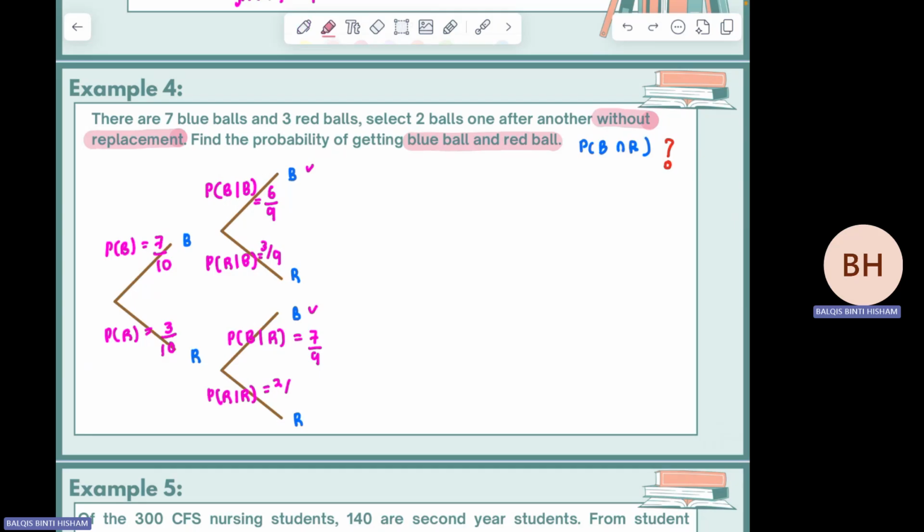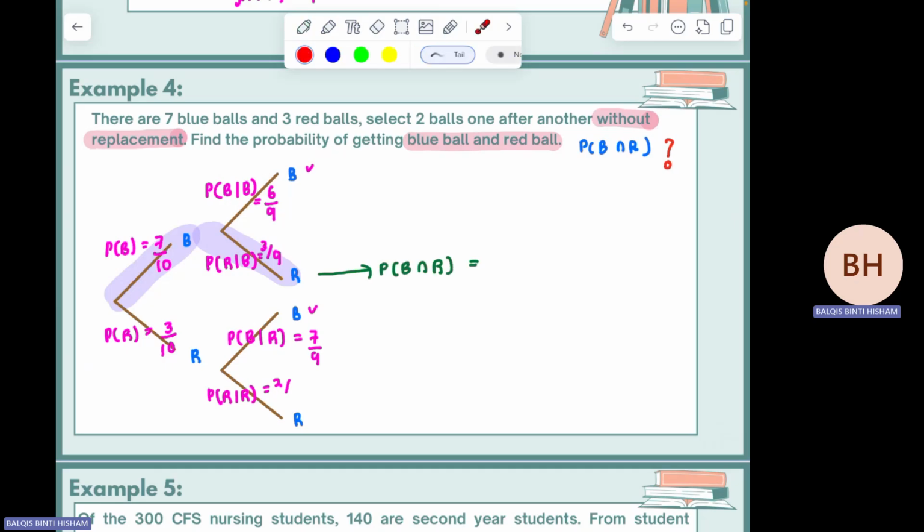Okay, so the question asks P(B intersect R). So which probability? The outcome is this one. P(B intersect R) is equal to, you just multiply these two numbers. But if you want to symbolize, this is the symbol for both probability values: P(B) multiplied with P(R given that B).